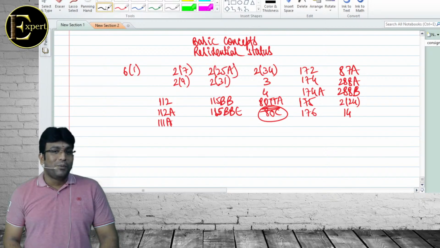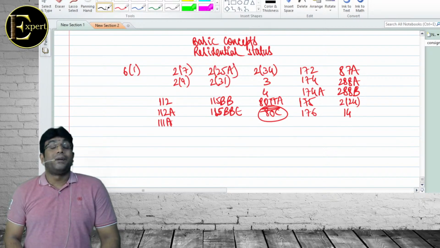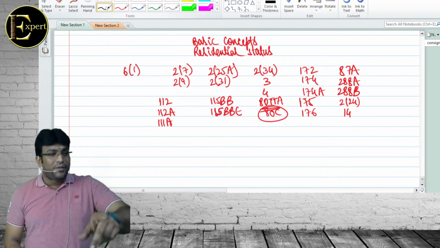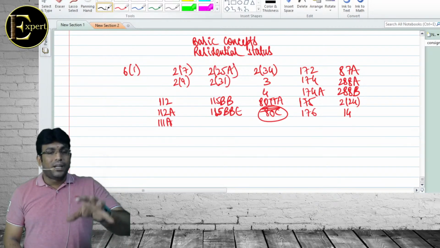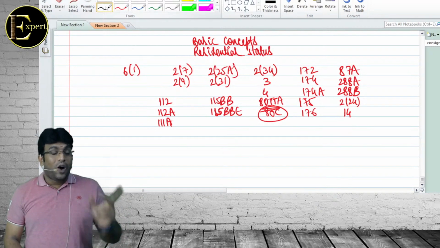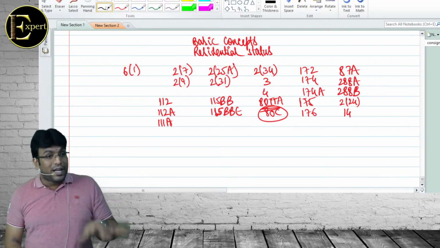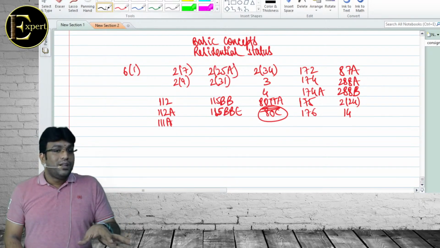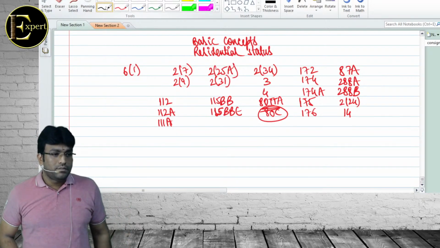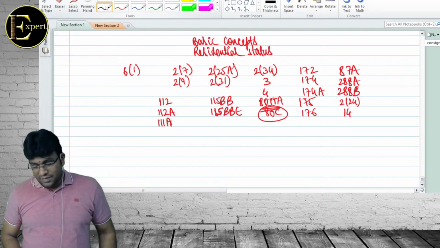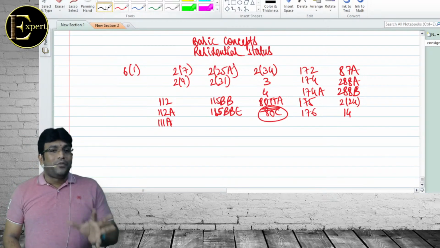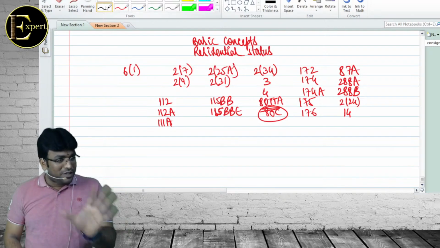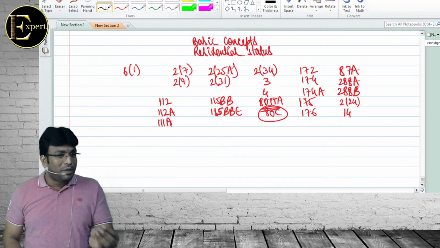Indian citizen, smart boy. Third point? Indian citizen, person of Indian origin who comes to India for a visit during the previous year. He will become a resident only if he satisfies the first condition. Or the modified second condition will apply if total income other than foreign sources exceeds 15 lakh. Perfection. Clear? Simple, please.